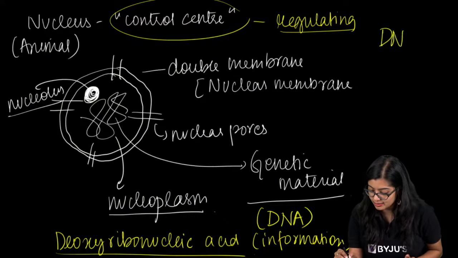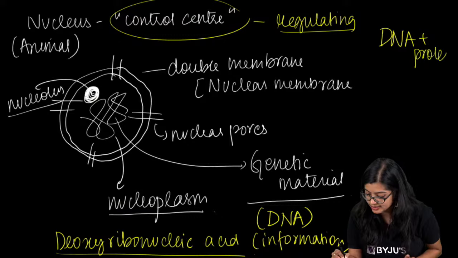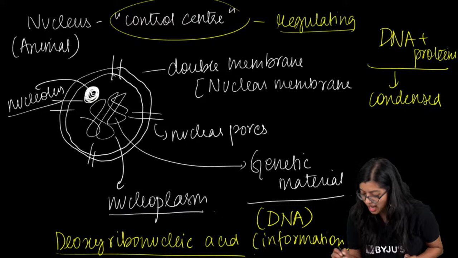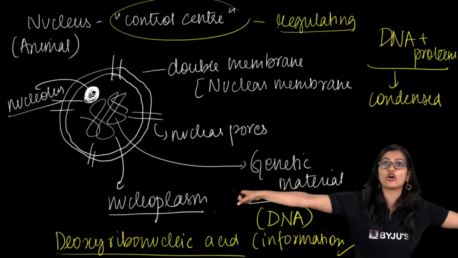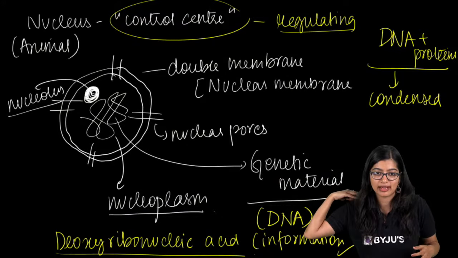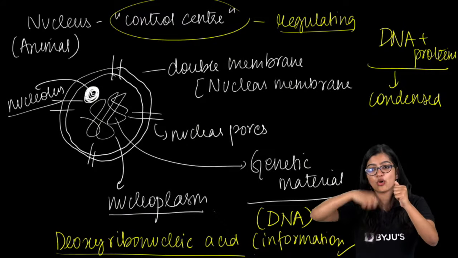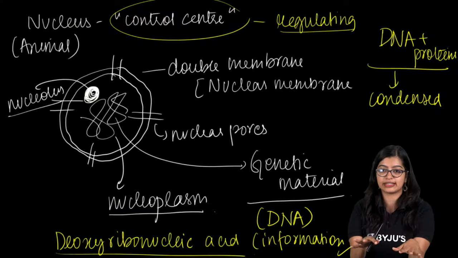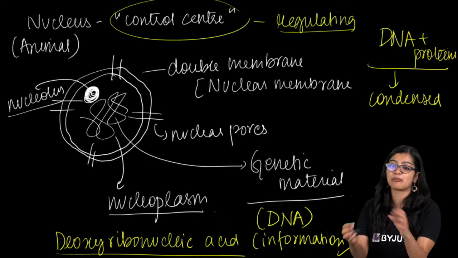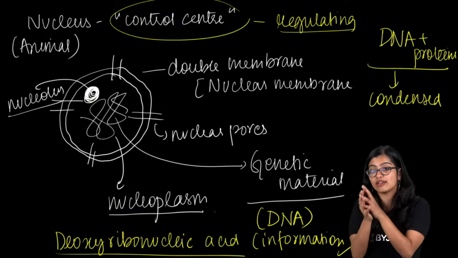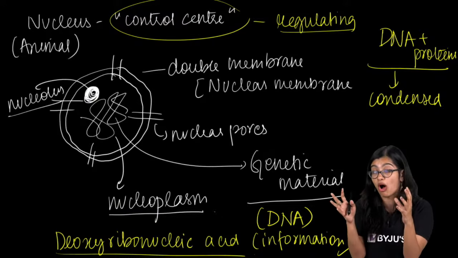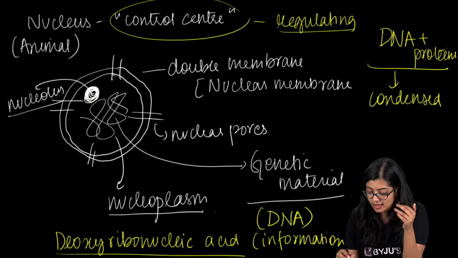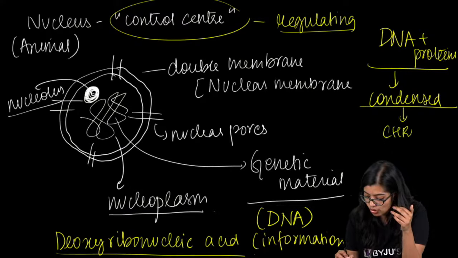So we see that there are DNA and proteins which are condensed, right? Think of it like you had a long rope and had to fit it inside your bag. What will you do? You will take that rope, make it into a round, make it smaller and fit it inside, right? So DNA and proteins together are made more compact, and they form chromatin